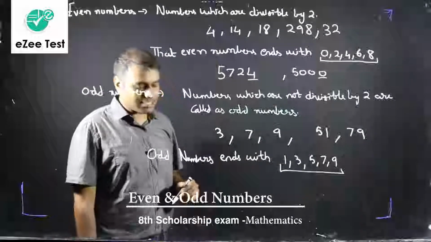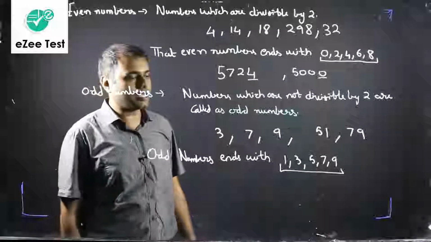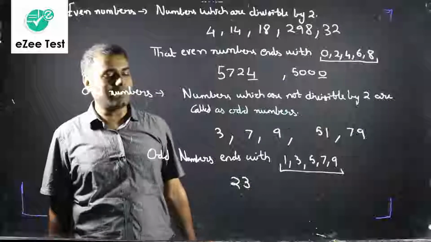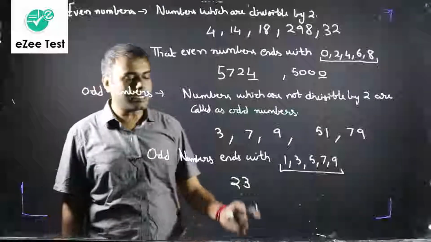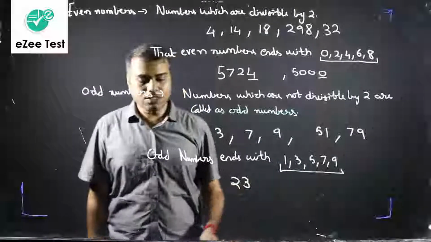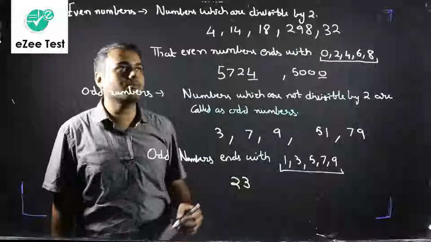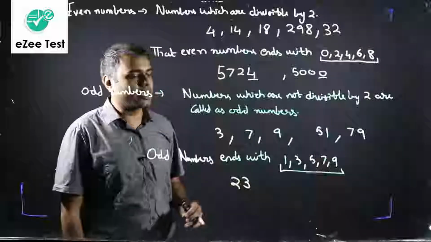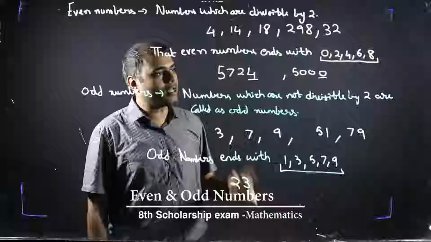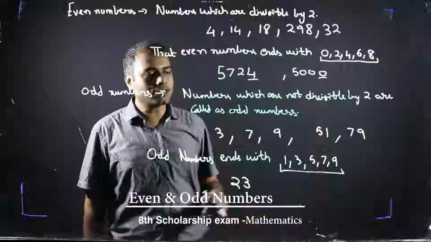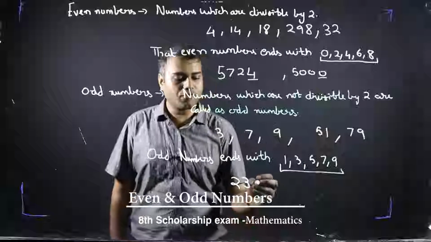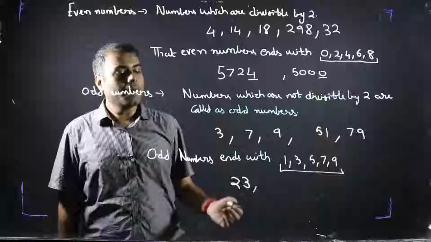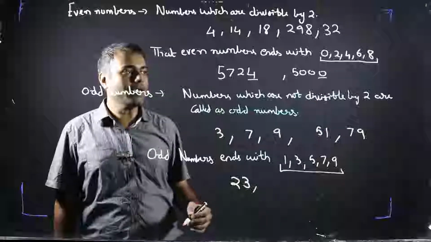And please don't have this misconception that all the odd numbers are divisible by 3. It is not true. For example, 23 is an odd number, but it is not divisible by 3. Generally students think that if even numbers are divisible by 2, odd numbers are divisible by 3, which is incorrect. Odd numbers may or may not be divisible by 3, but definitely they will not be divisible by 2.